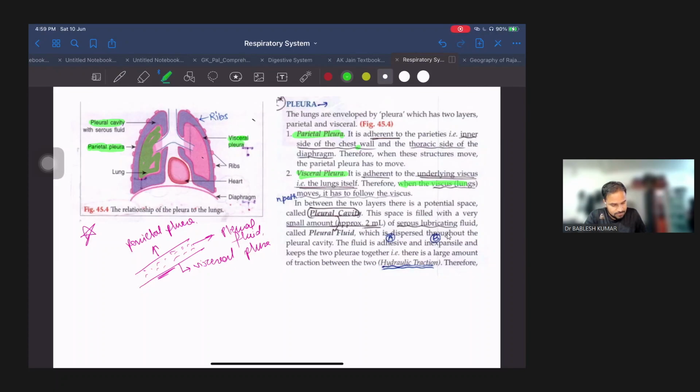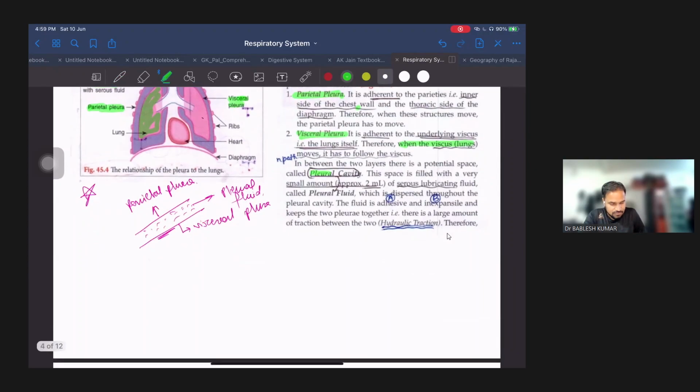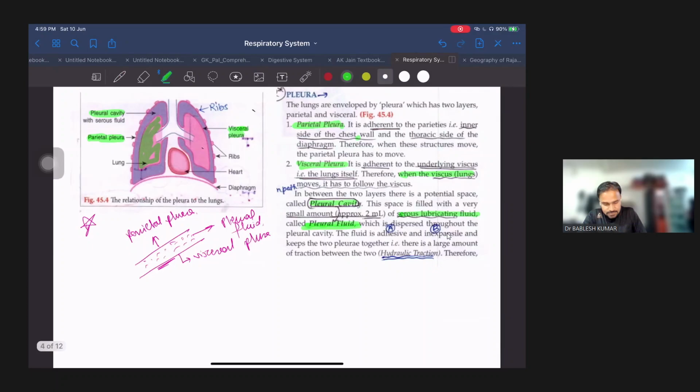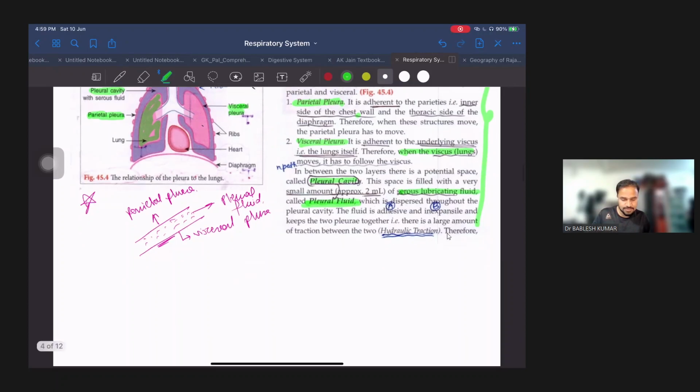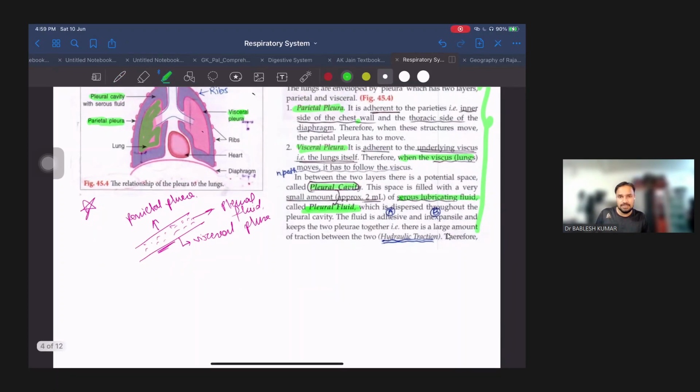Therefore, the lungs are covered with visceral pleura, and there is a cavity between these two, the pleural cavity, and this cavity is filled with serous lubricating fluid, which is called pleural fluid. So this is all the detail about the pleura. What is the role of this pleura and this pleural cavity? It prevents friction while we inhale or exhale, when breathing or respiration takes place.